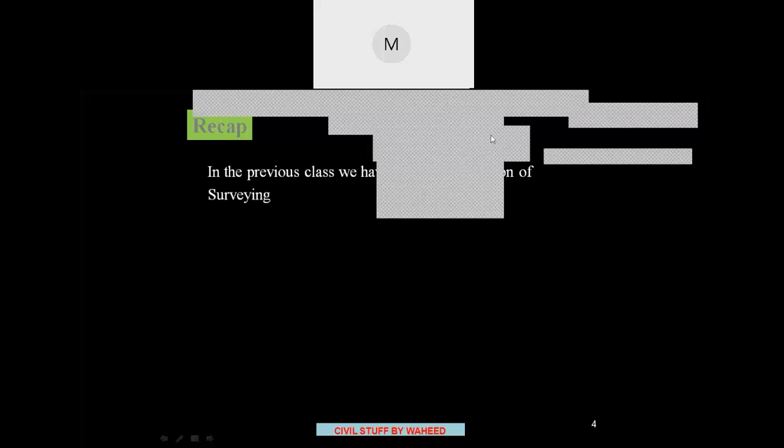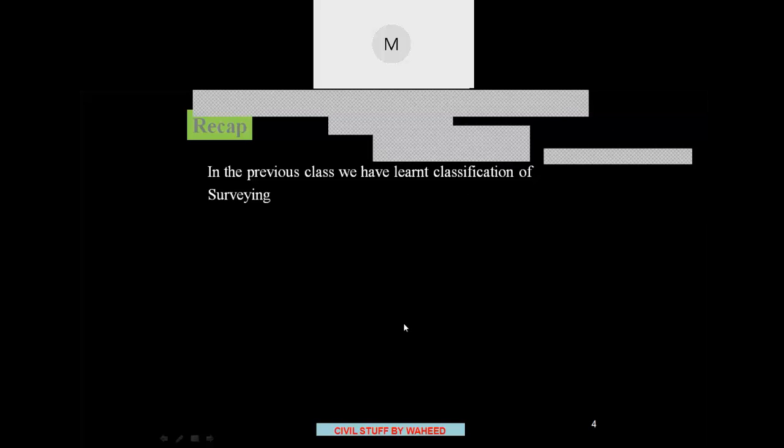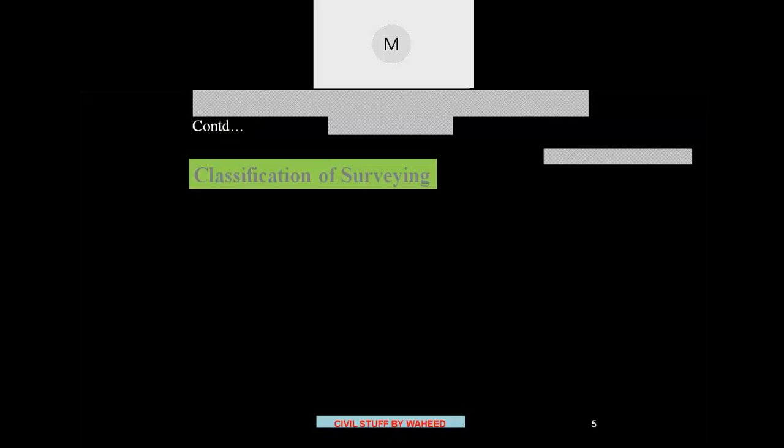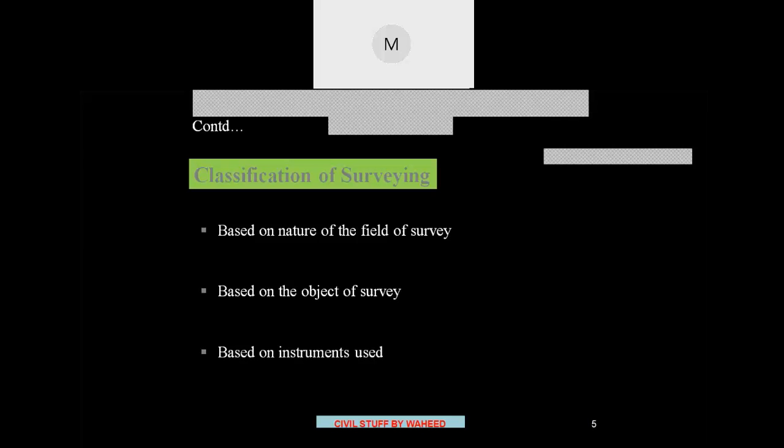In the previous class we have learnt about the classification of surveying based upon the nature of field of survey, that is land survey, hydrographic or marine survey, astronomical surveys like that. Now we'll see classification based upon the object of survey and based upon instruments used.